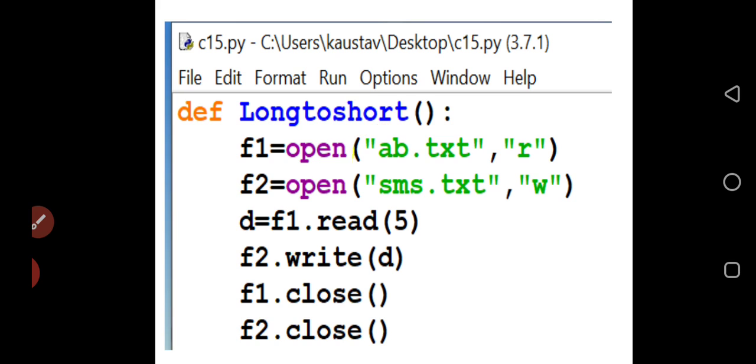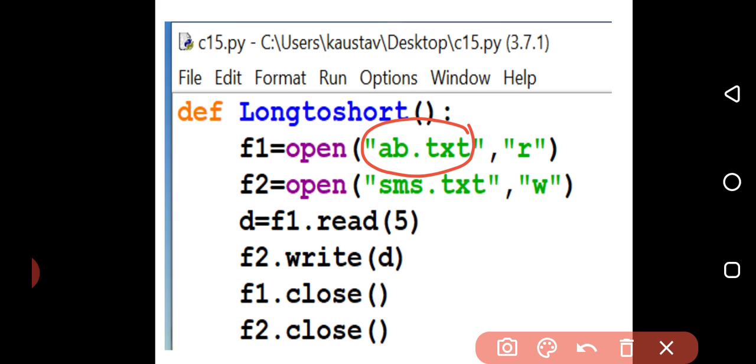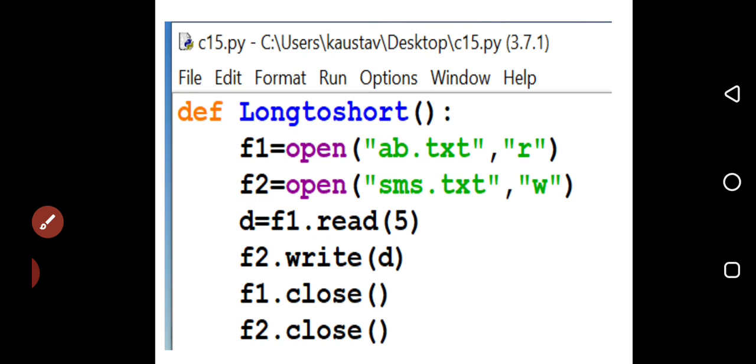What is the difference between this program and what is wanted in the question paper? The file name. According to the question, I should write message.txt and sms.txt, and how many characters is it going to read? 150 characters. In place of 5, I am going to write 150. So d will read 150 characters and store them, and then I am going to write, f2 being associated with the new file. So this is the solution of the classwork that has been given.